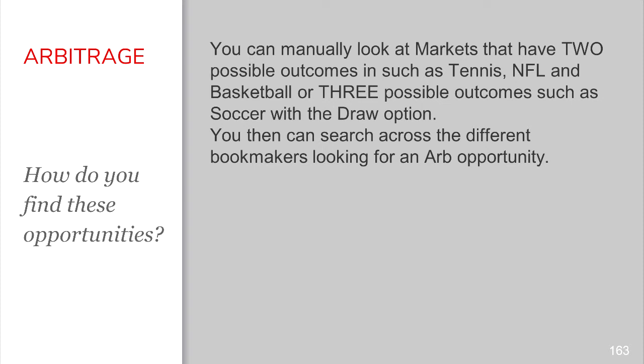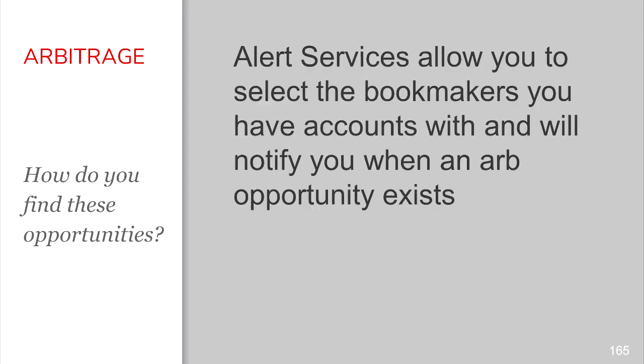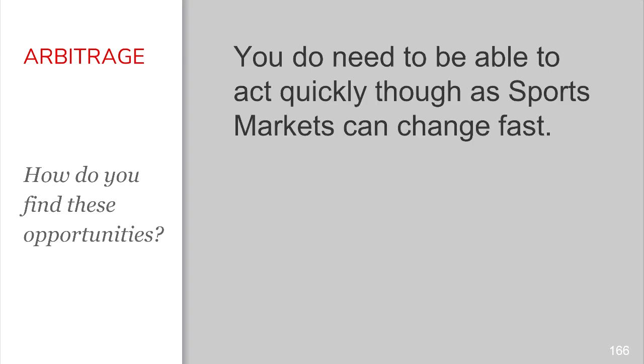Now, the other option is that you can use an alert service such as Bet on Value or Rebel Betting. Now, an alert service allows you to select the bookmakers that you have accounts with, and it will notify you when an arbitrage opportunity exists. Now, you do need to be able to act quickly though, as sports markets can move super fast, and if they do, you may lose your ARB window.